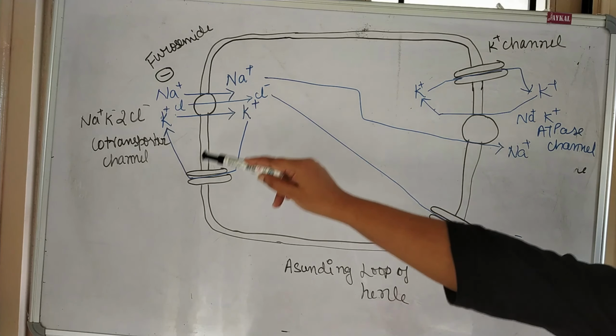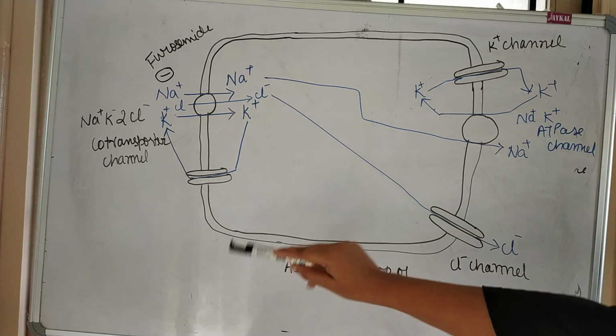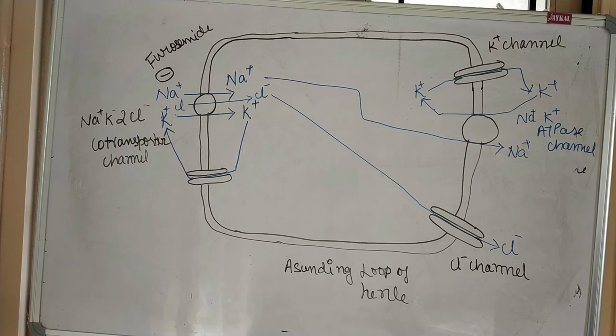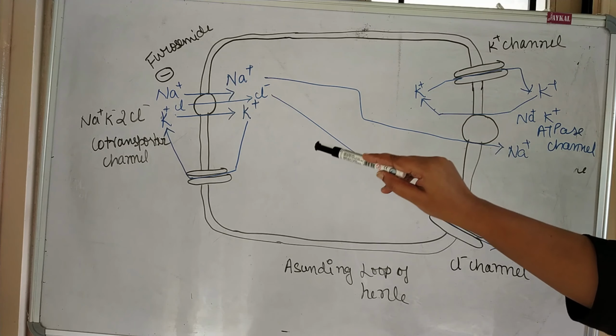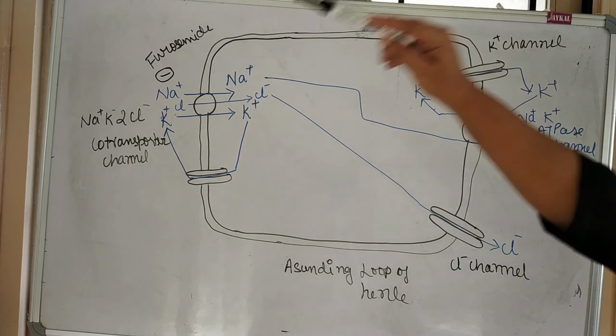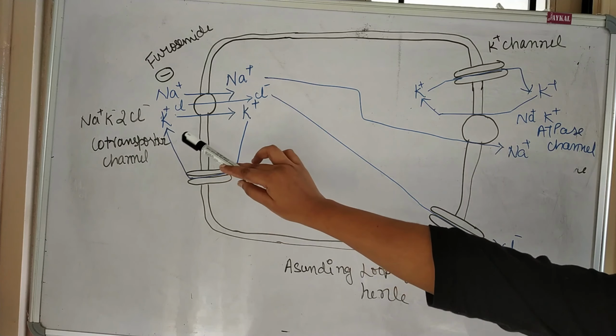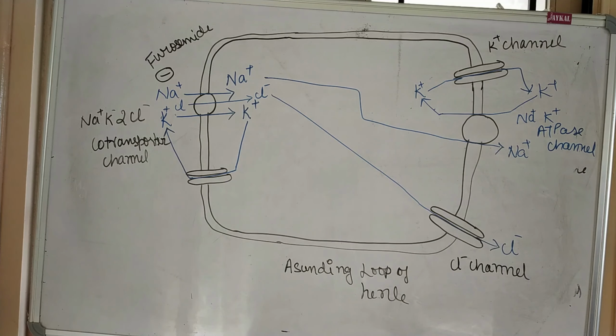Because of that, they will be excreted along with the urine. So we can say that loop diuretics or high ceiling loop diuretics, for example furosemide, inhibit the sodium potassium chloride channel to prevent the reabsorption of sodium, chloride, and potassium. So this is our mechanism of action for high ceiling loop diuretics.